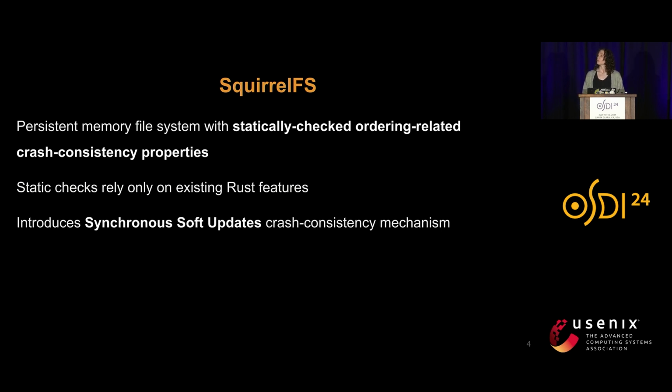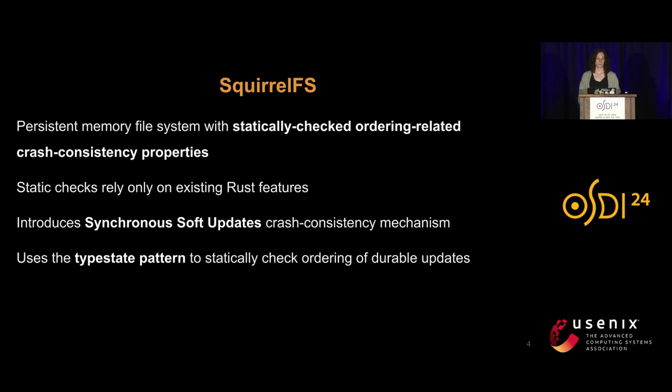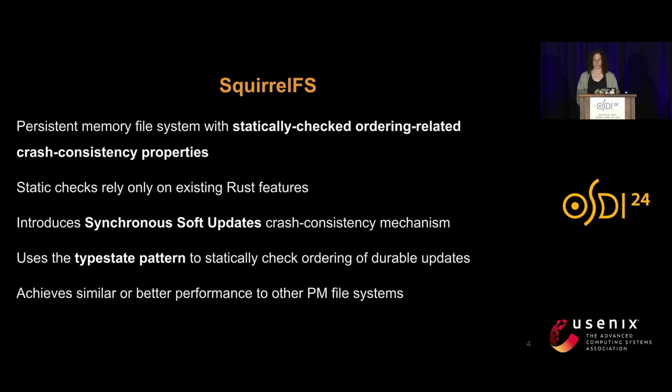SquirrelFS introduces Synchronous Soft Updates, a new crash consistency mechanism that simplifies the existing soft updates technique. And it uses an API design pattern called the typestate pattern to statically check the order of durable updates. SquirrelFS achieves similar or better performance to other persistent memory file systems while simultaneously obtaining stronger guarantees about crash consistency. SquirrelFS is open source and available on GitHub.